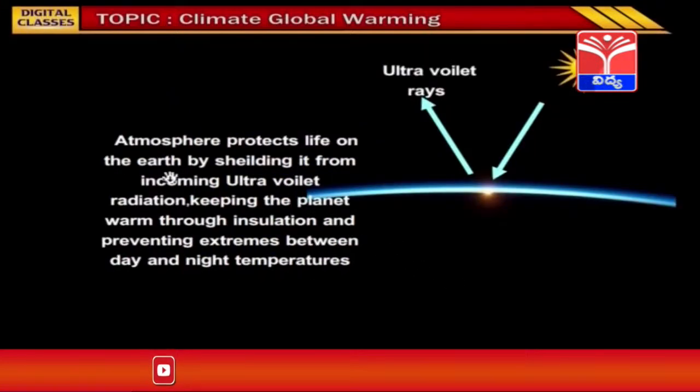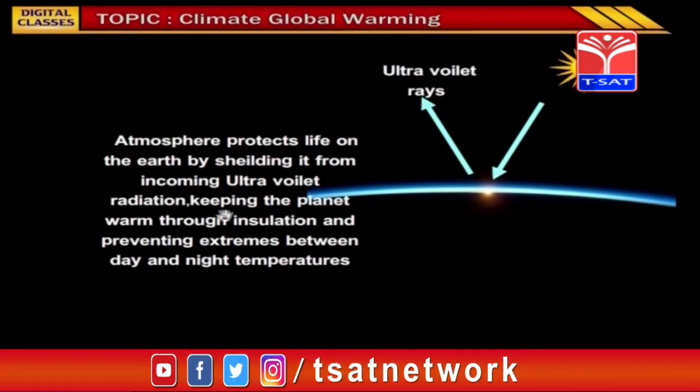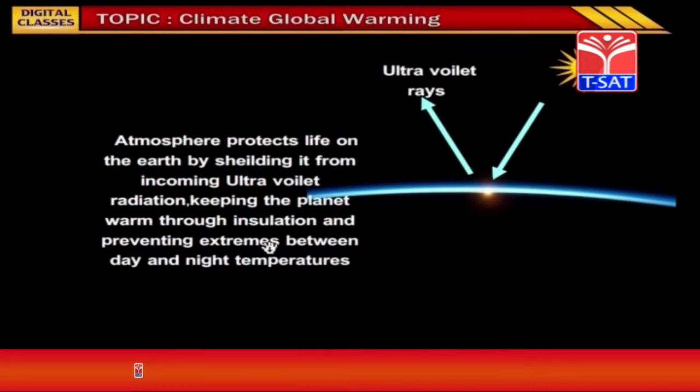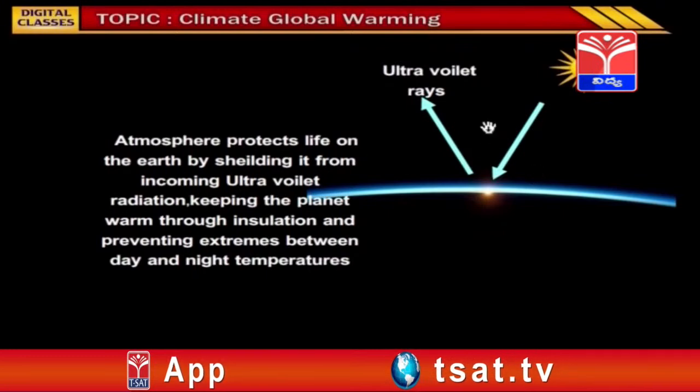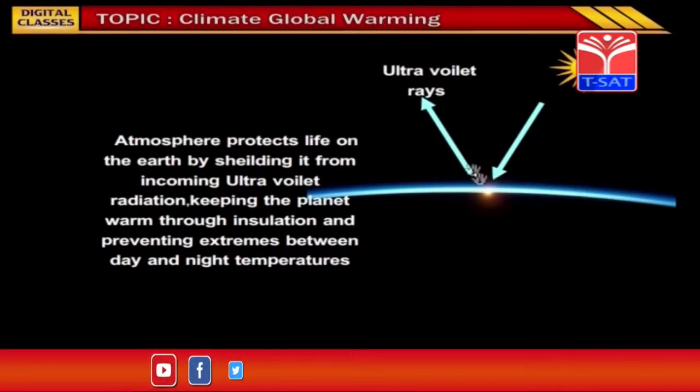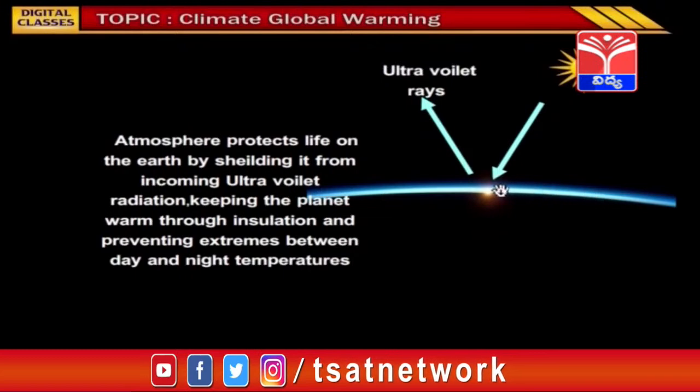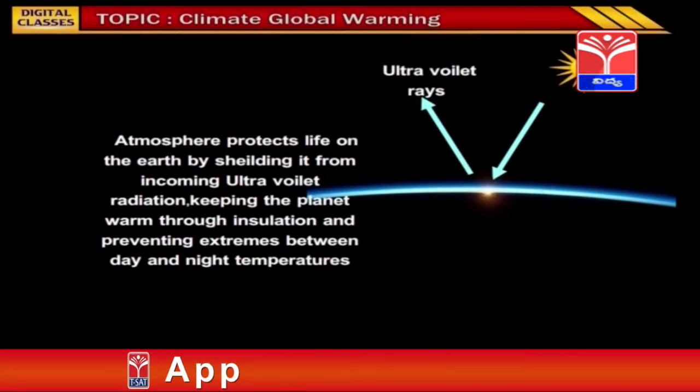Atmosphere protects life on the earth by shielding it from incoming ultraviolet radiation, keeping the planet warm through insulation and preventing extremes between day and night temperatures. Children, you can observe ultraviolet rays released from the sun, and this is the ozone layer which protects us from ultraviolet rays. So, it is the atmosphere which has the ozone as the shield which protects the earth from ultraviolet radiation.